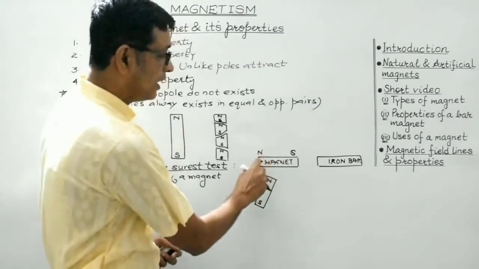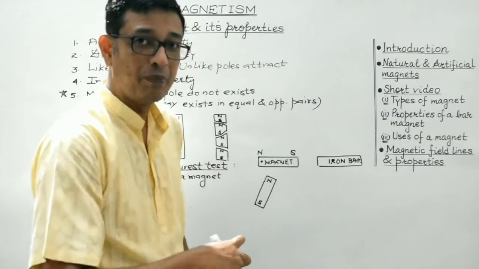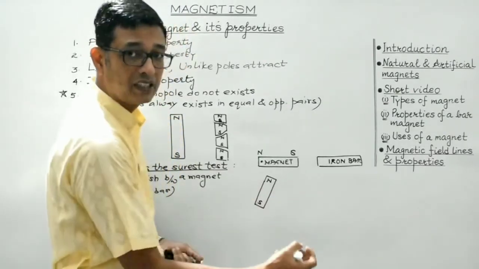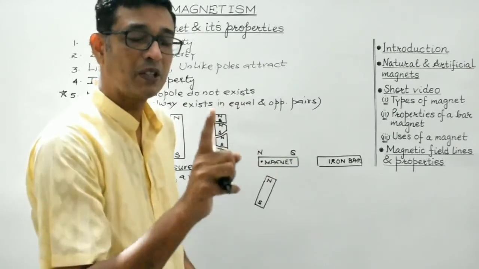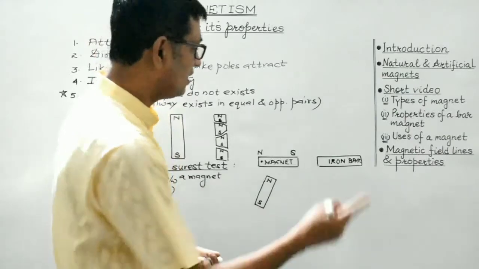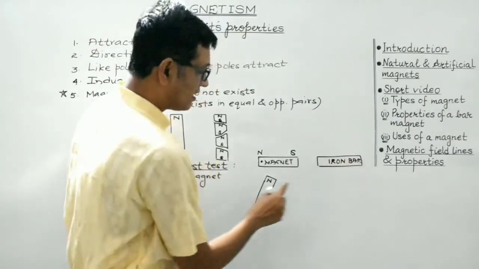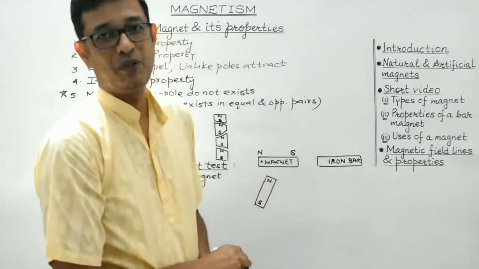So if one end of any of the two substances gets repelled from the magnet by placing it closer to it, then it means that the substance under consideration must be a magnet. And if it happens that both the ends get attracted towards this magnet, then it must be an iron bar.